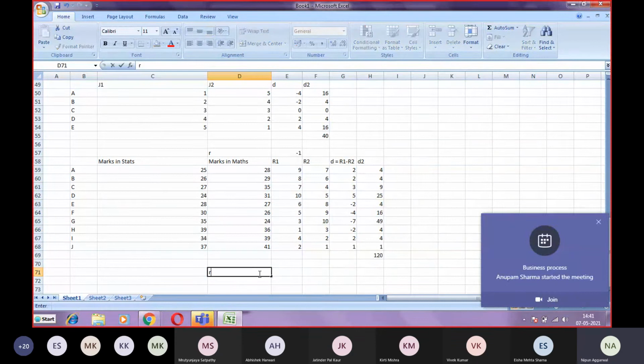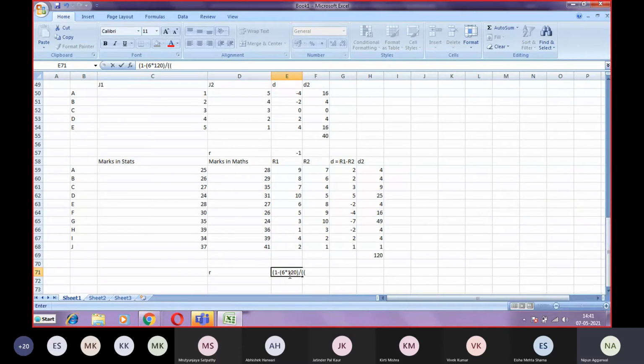Now apply the formula. So R is equal to 1 minus 6 into 120, 6 sigma D square, divided by n, n is 10 over here.